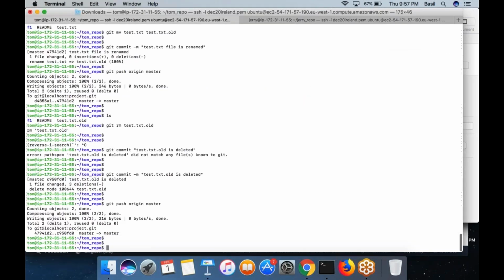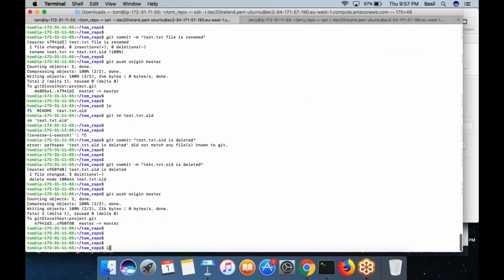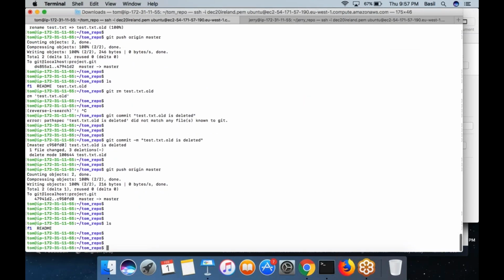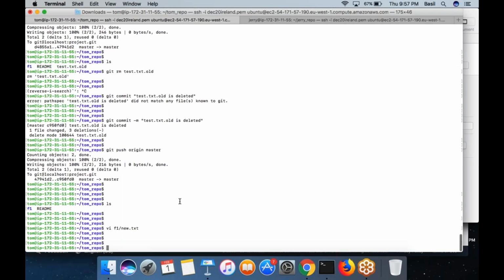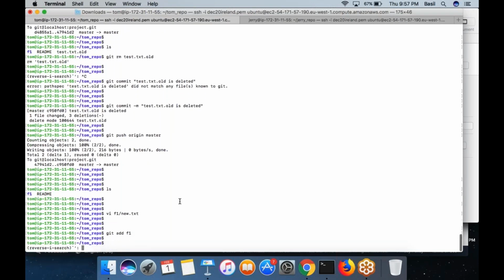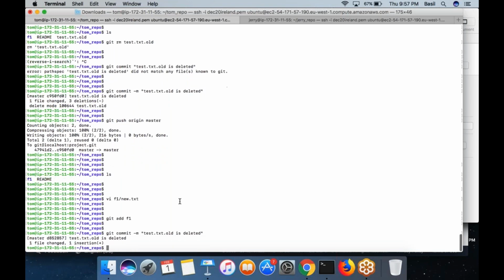So let's have Tom make some changes. He has a folder f1. Inside f1 he has new.txt. This file I am modifying. Okay, he made some modification, and he will run the command git add f1 and perform a commit operation.